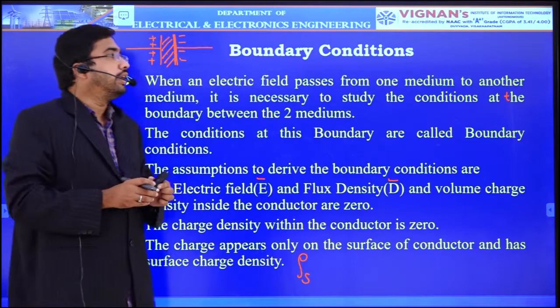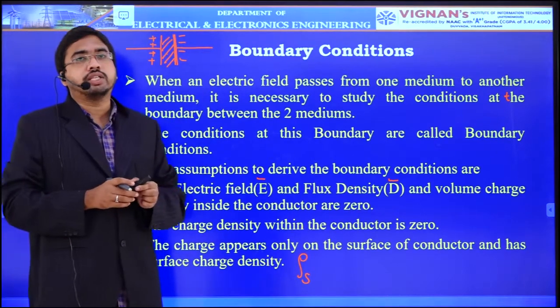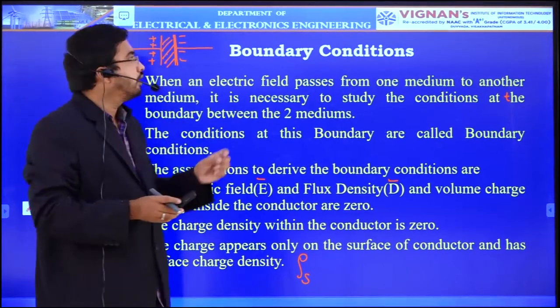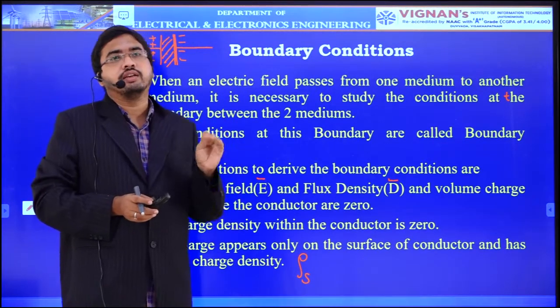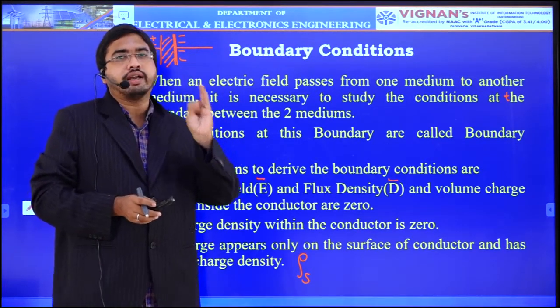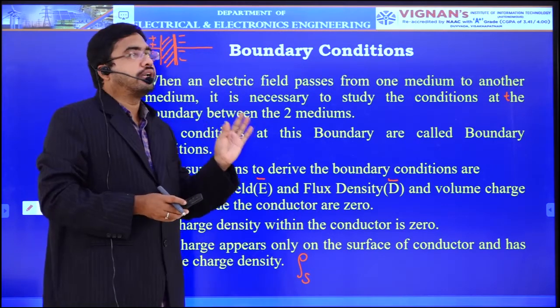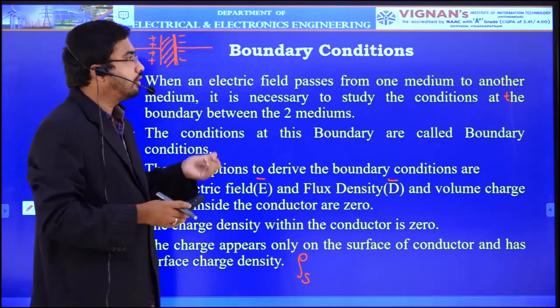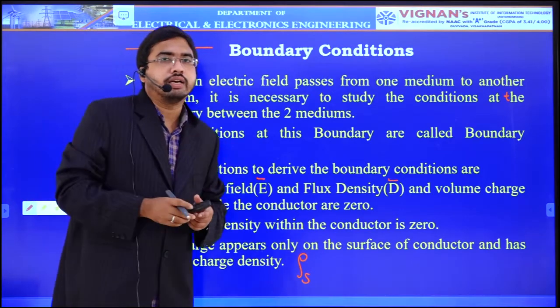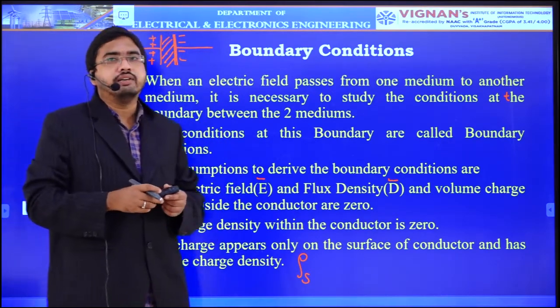Now we need to derive the boundary conditions for 3 cases. That is boundary conditions between a conductor and free space, boundary conditions between a conductor and dielectric, and boundary conditions between 2 perfect dielectrics. So let us go to the first case, that is boundary condition between a conductor and free space.